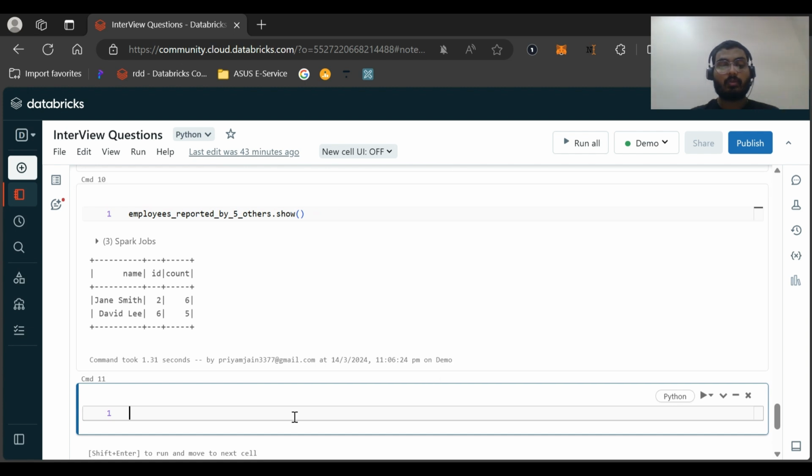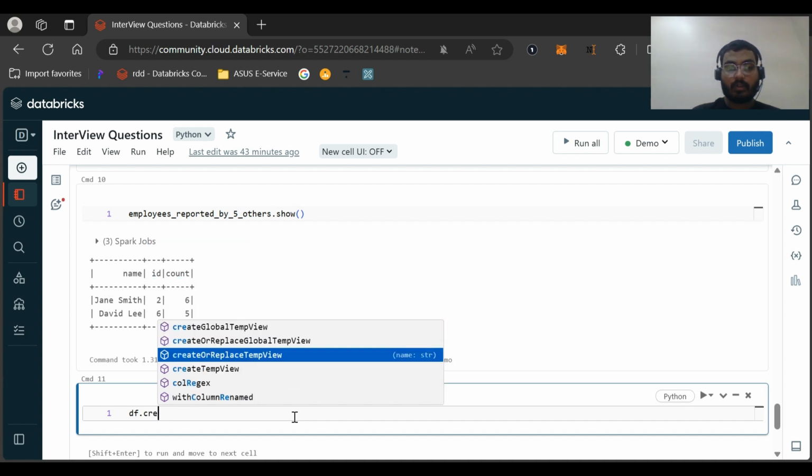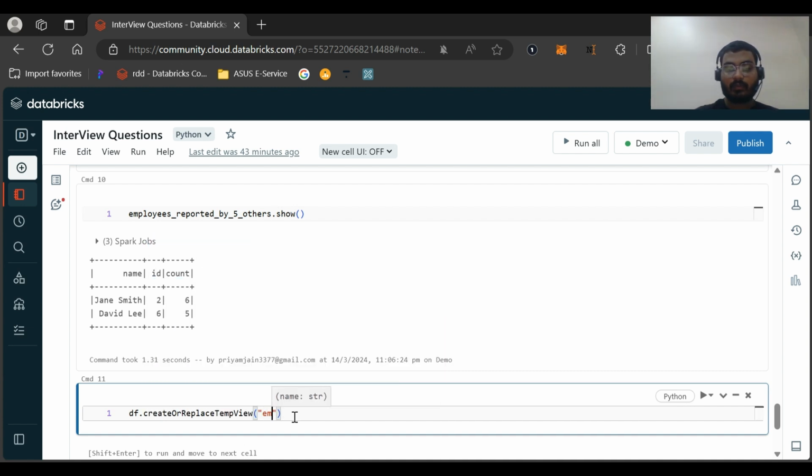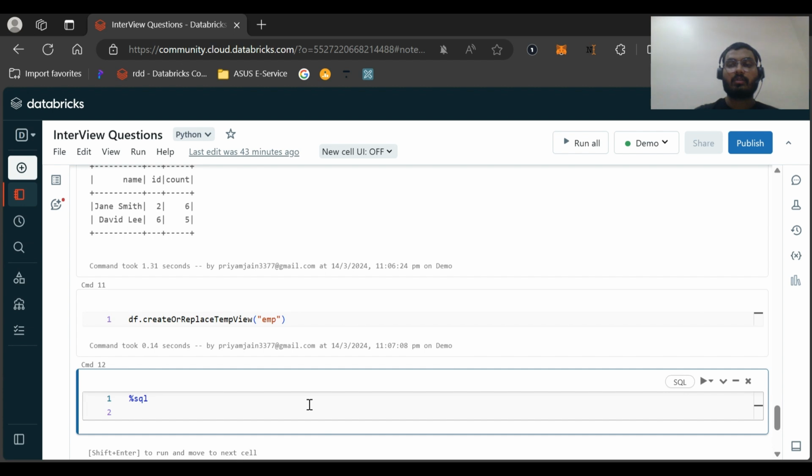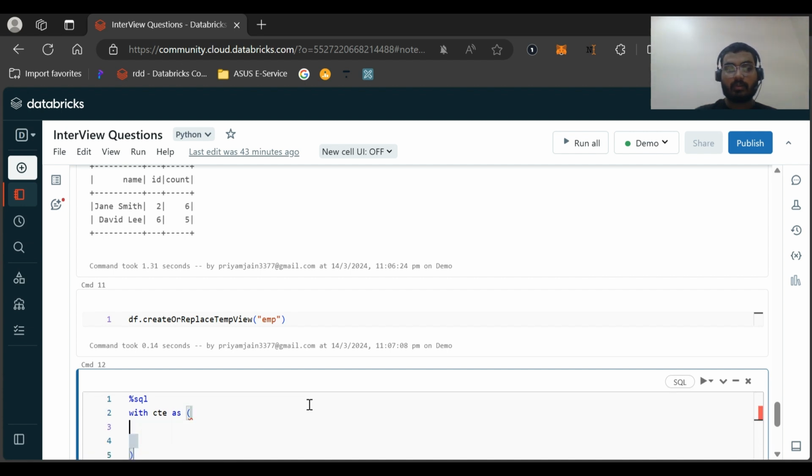Now, as I promised, I will be solving it from the SQL perspective also. So I will be creating a temporary view out of this, and we'll be naming it as employee. First of all, in SQL I will be using the WITH CTE AS statement, and I will be just selecting the ID, name and manager ID.